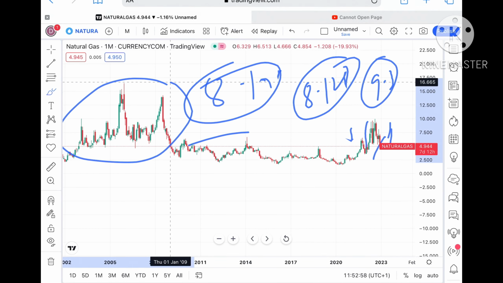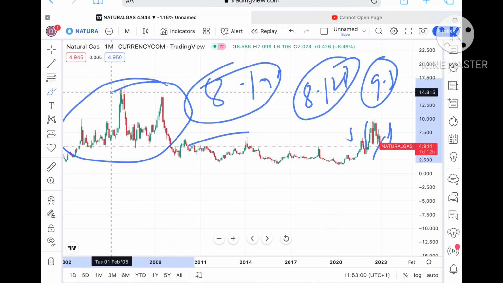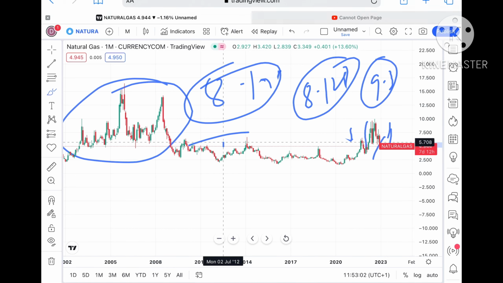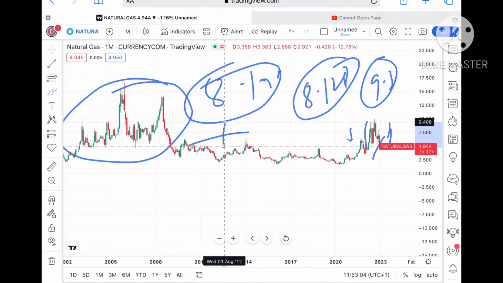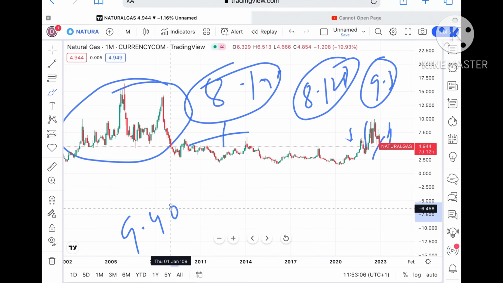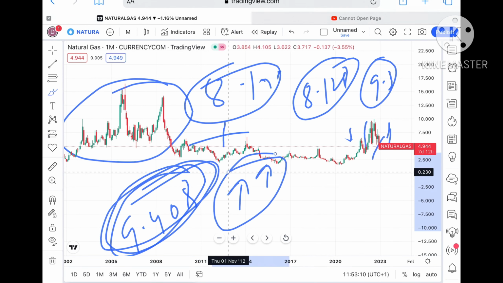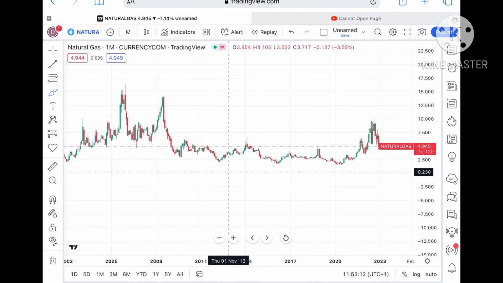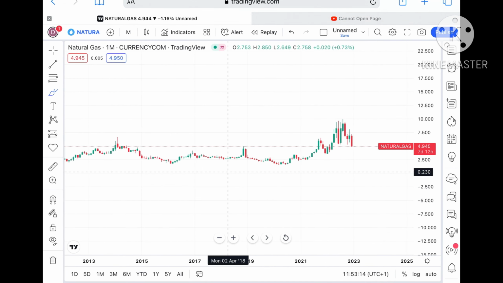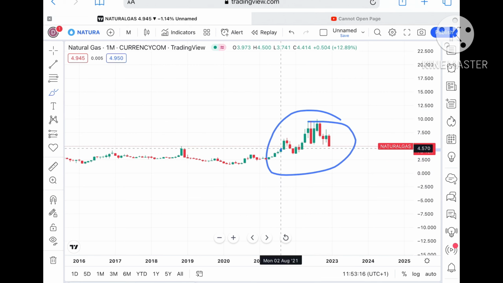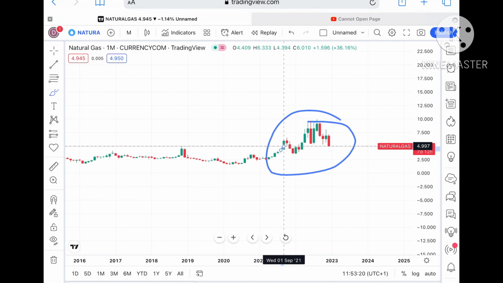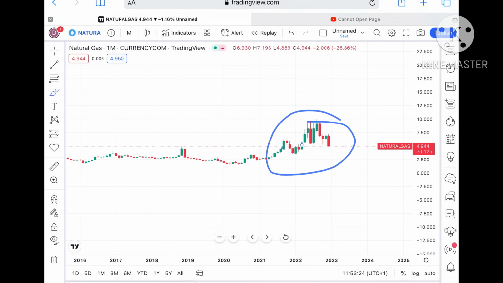Because this is the level where you can see most of the resistance being tested here, chances of moving further upside are there, and we can see it go towards a level of $9.408 also, and if that sustains, a probability of moving further upside is there. Okay, now as you can see, there has been a lot of volatility since September 2021. Natural gas is trading at its low since 2 years, so